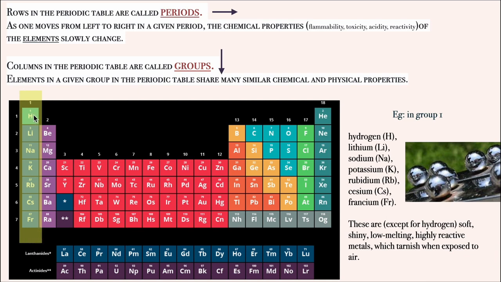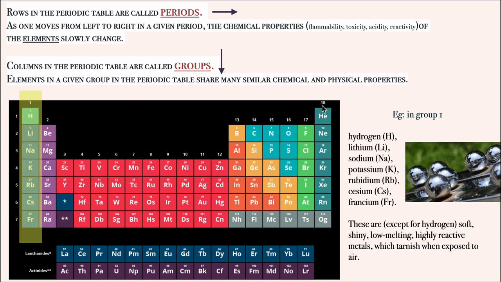So what are all included? Hydrogen, lithium, sodium, potassium, rubidium, cesium, and francium. All these are kind of soft, shiny, low melting, highly reactive metals which tarnish when exposed to air. So that's a physical change, yes? All these are low melting metals, highly reactive metals. So they have been arranged in one column. So it's similar. All these columns are going to have similar physical and chemical properties.